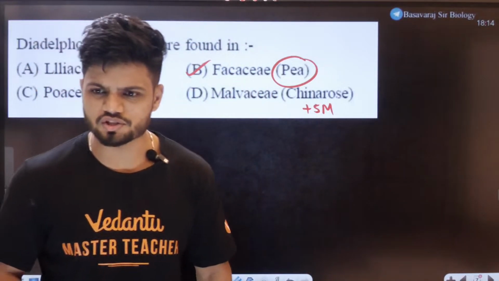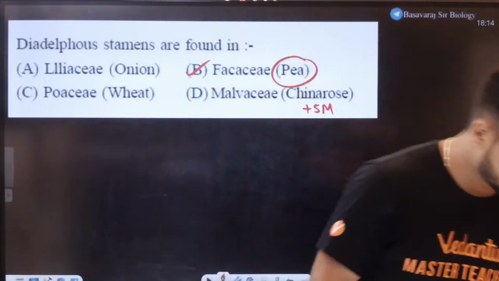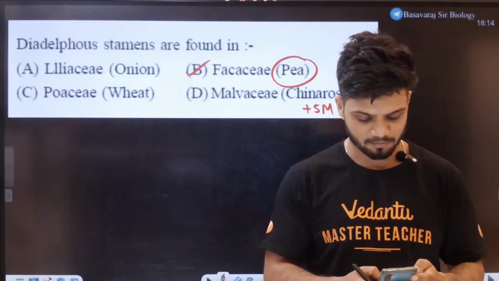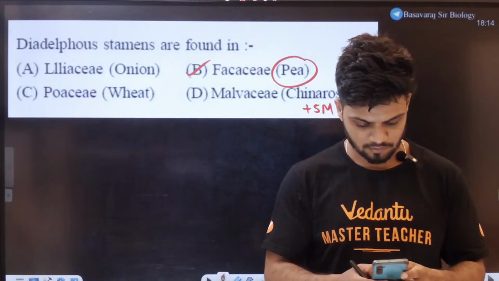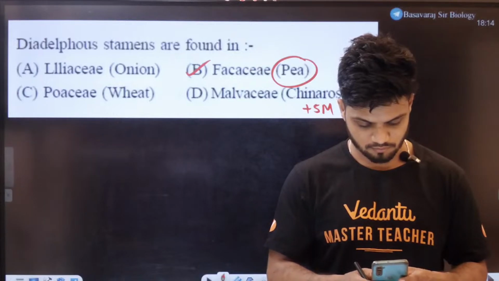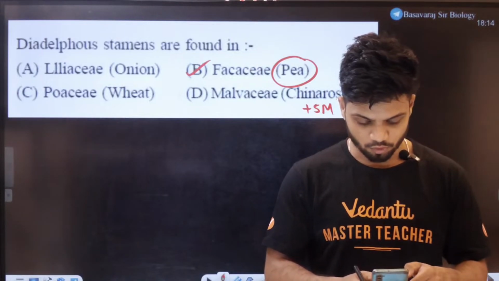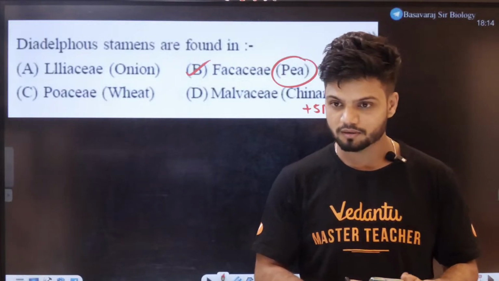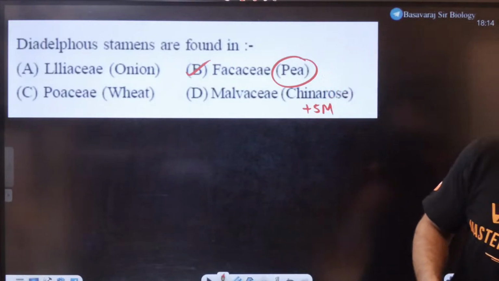There's a glitch. Wait, let me just text someone. Let me just text my guy. Don't worry. Your class is scheduled at 6:30 p.m. One more class is there.